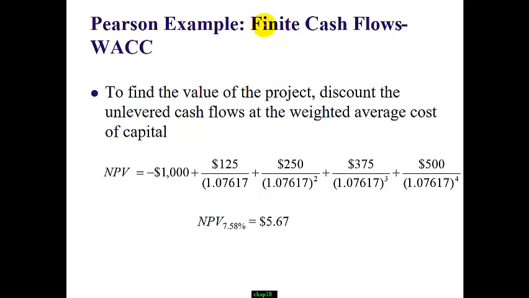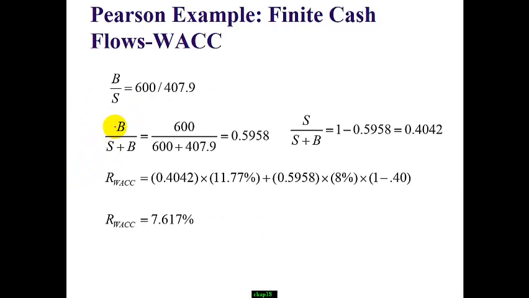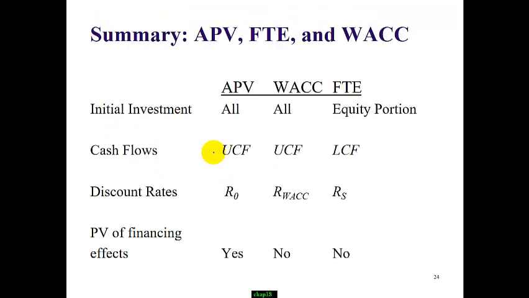So this is the second example, where the structure is a finite cash flow. We only have 4 years, and one of the things I want you to pay attention to is whether the capital structure is based on the target equity ratio or not. If not, you have to estimate the equity ratio, or proportion of debt and proportion of equity.